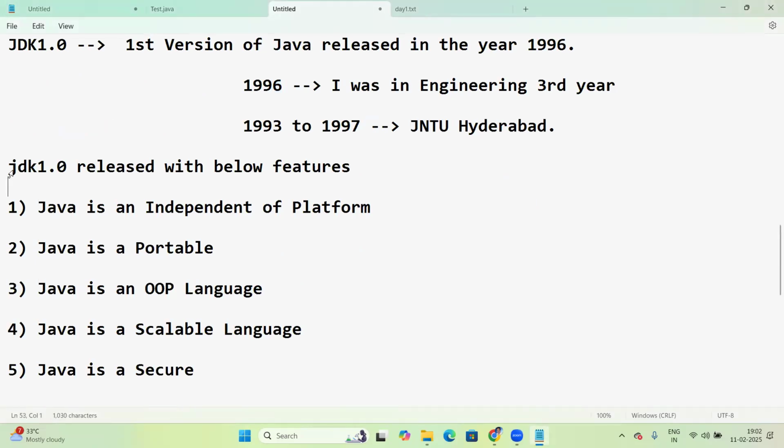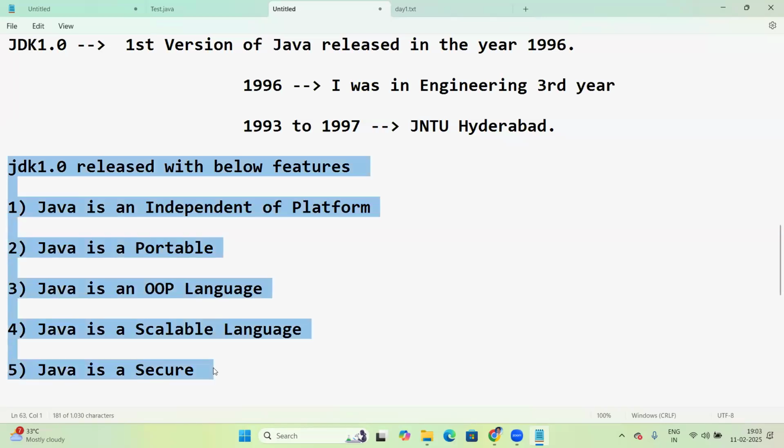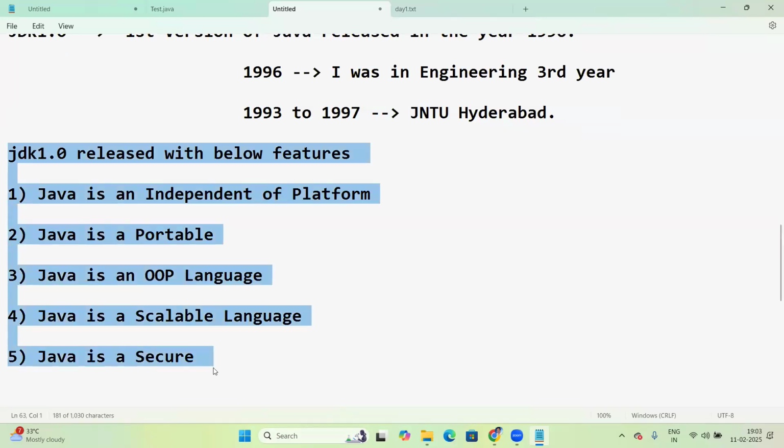Next, JDK 1.0 was released with these initial features of Java: independence of platform, portability, OOP language, scalability, and security. So these are the initial features of Java in JDK 1.0.